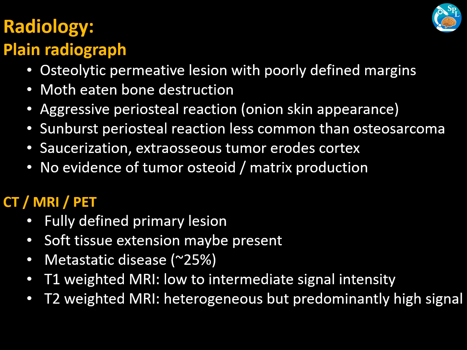On CT scan, MRI, or PET, the lesion is a well-defined primary lesion. Soft tissue extension may be present. It may present in the form of metastatic disease also, so it is better to do a whole body screening. These lesions are low to intermediate signal intensity on T1 and heterogeneous on T2.